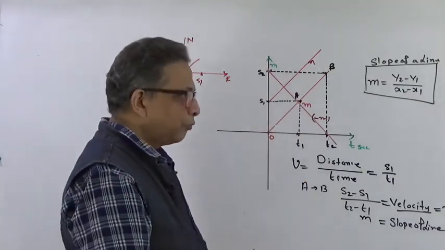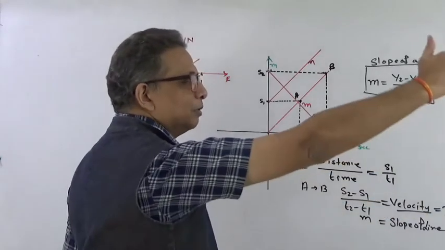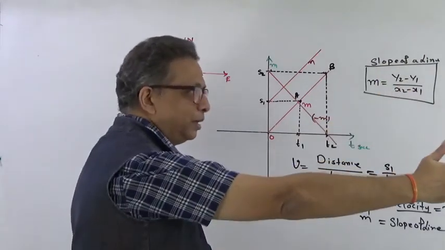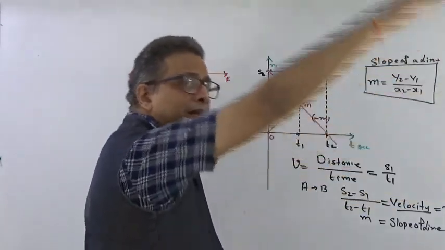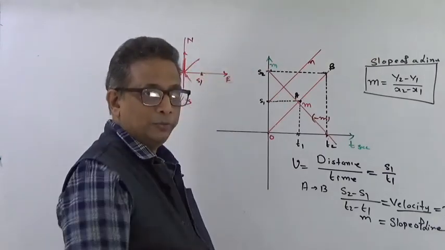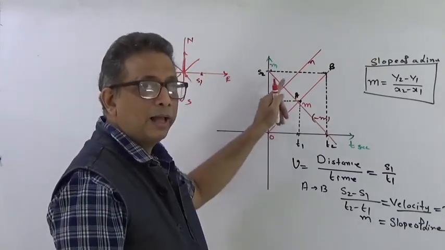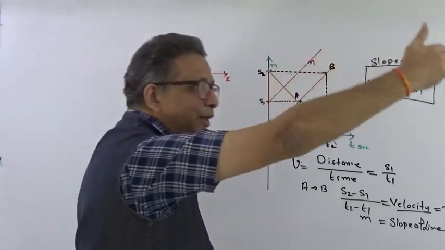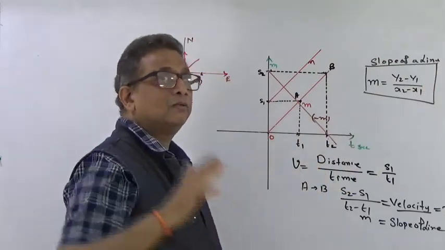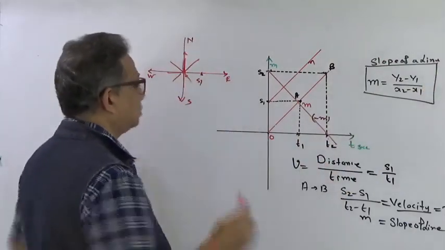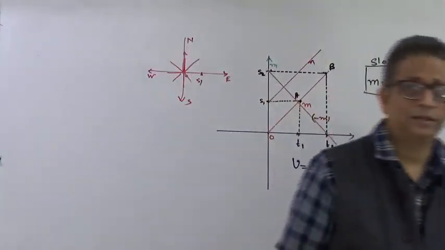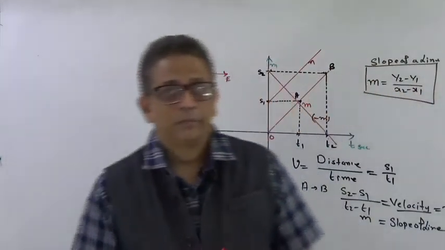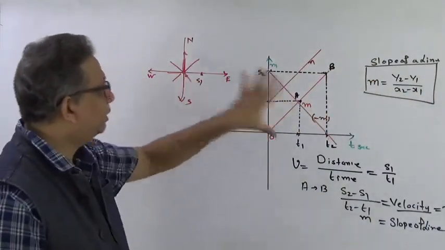But in the first case, from the origin, he was going at 40 kilometers per hour away from me. In this case, he was already at a distance of maybe 1.5 kilometers. From that, he started going away from the origin at 40 kilometers per hour. That is the meaning of the second graph. And third, he was already at a distance of maybe 3 kilometers, and at 40 kilometers per hour he is coming towards me from whichever direction. He may be coming from east, north, northwest. This is not at all explained in this graph. Is that clear? So this is the presentation of the meaning of this particular graph.